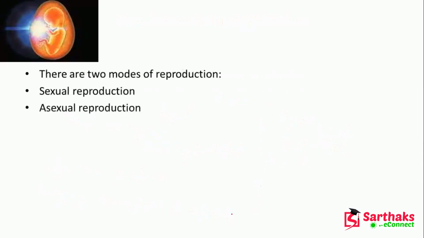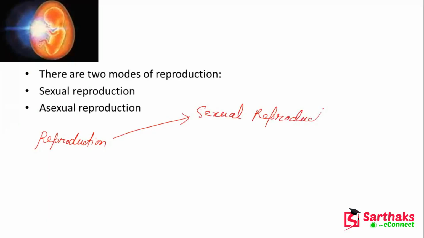Now there are two modes of reproduction. Reproduction may be sexual reproduction, or it may be asexual reproduction.